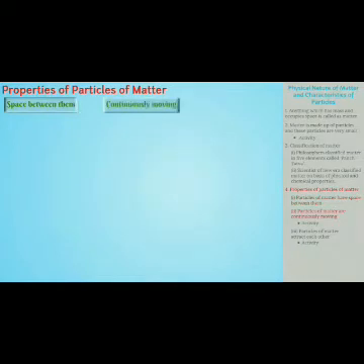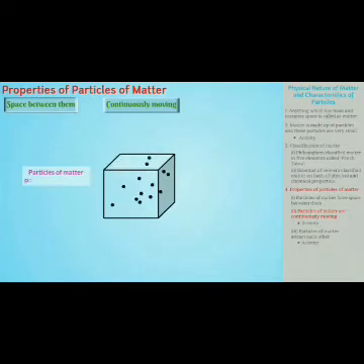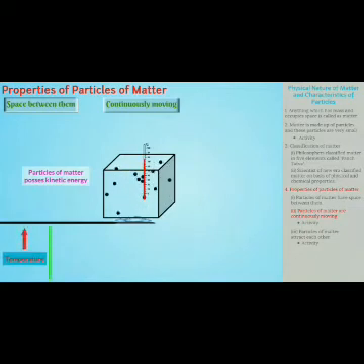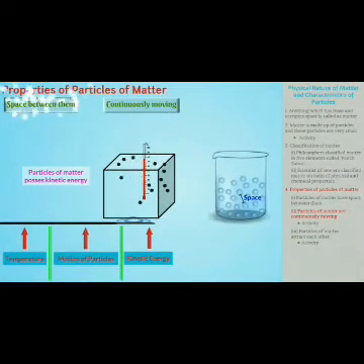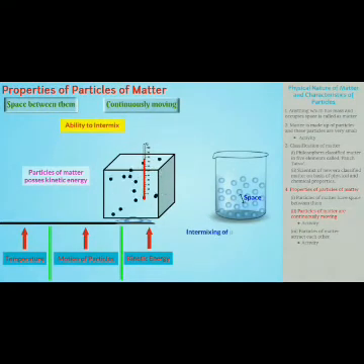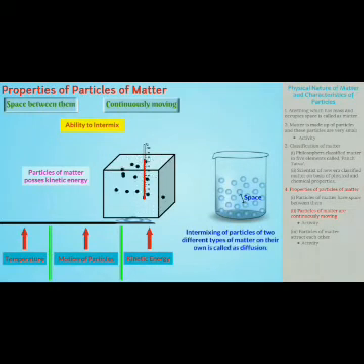Continuously moving. Particles of matter possess kinetic energy which allows them to move. As temperature increases, the motion of particles increases, so kinetic energy also increases. As particles of matter move and occupy spaces between particles of other matter, they have the ability to intermix with each other. Such intermixing of particles of two different types of matter on their own is called diffusion. Let us look at an activity on the motion of particles of matter.